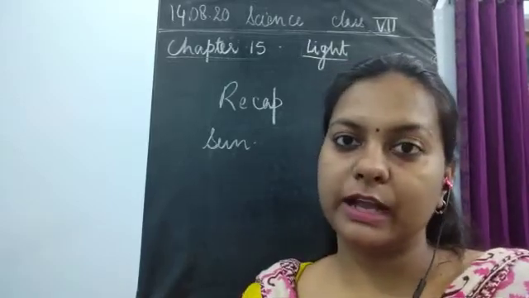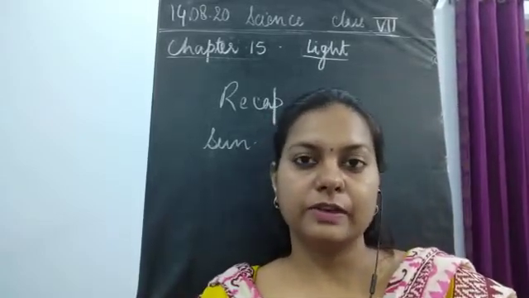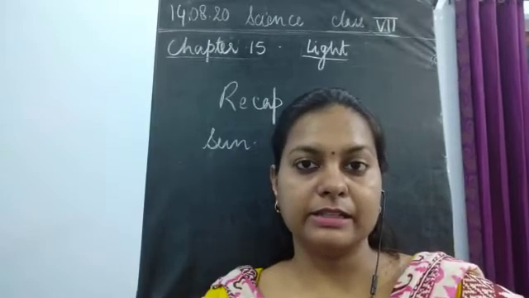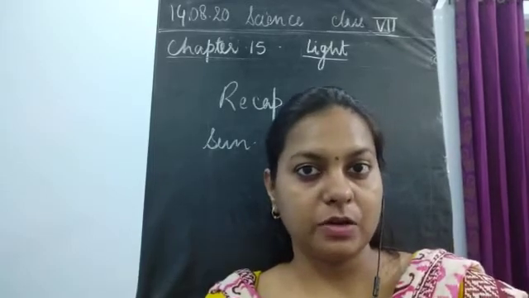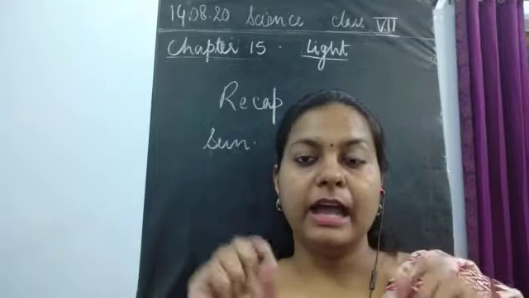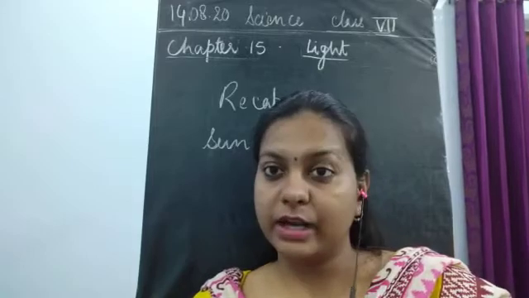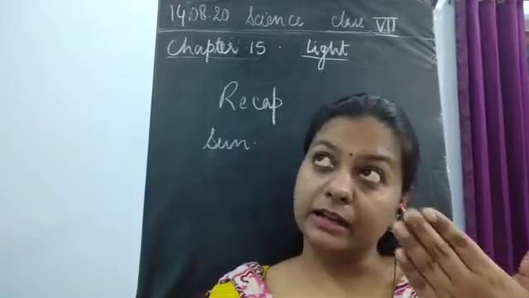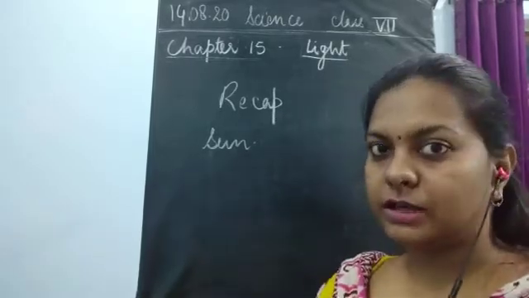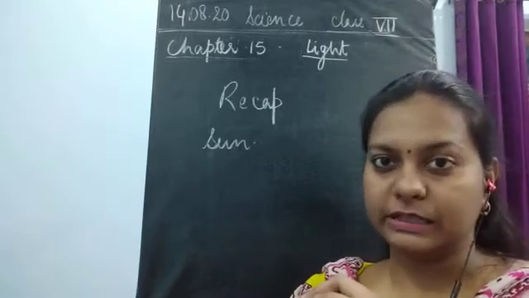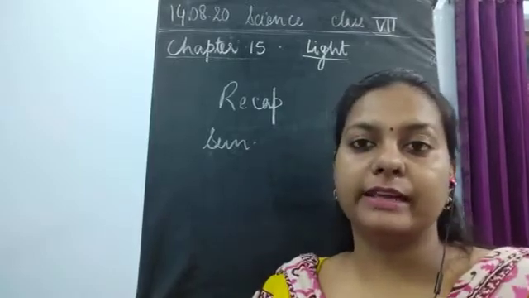Now, after that, we have seen the properties of light. What is the property of light? The first property was that it always travels in a straight line, which we have also proved by doing one experiment. If we take a long pipe and look through it, we are able to see the flame, or the bulb present in the room. And if we bend that pipe, we are not able to see the bulb light. Why is this happening? Just because light always travels in a straight line.